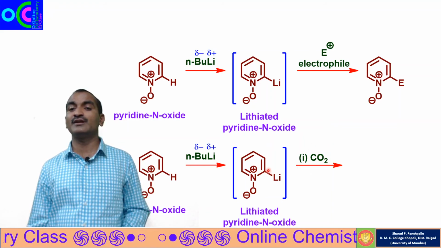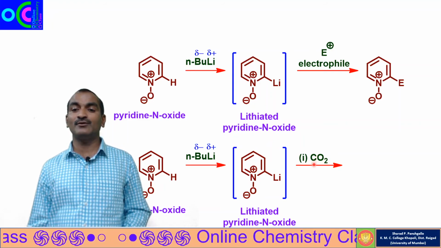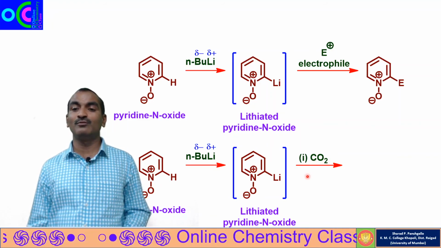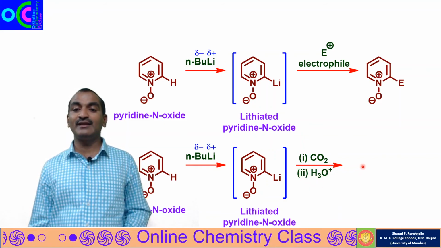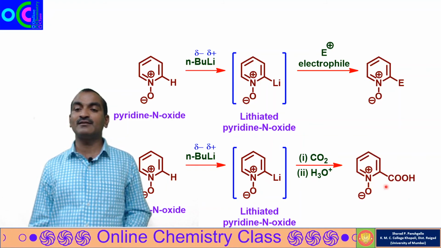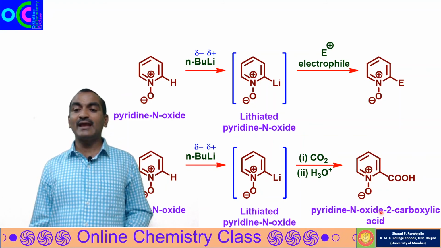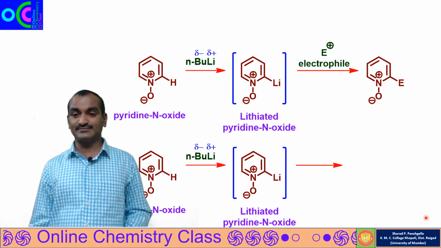This electron rich carbon will attack the electrophilic carbon of carbon dioxide, followed by treatment with acid, and we get such a carboxylic acid. This is nothing but pyridine N oxide 2-carboxylic acid.